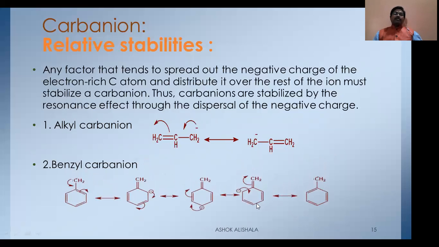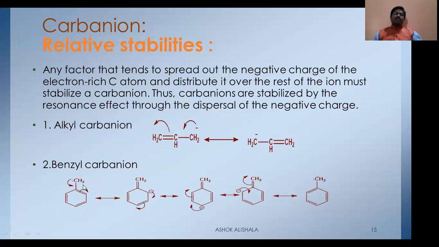In the case of the benzyl carbanion, you can see the benzyl here has a negative charge. It will be shifted or shared between the carbon and the benzene ring, and at the same time the pi bond electron is shifted to here, giving a negative charge. Like this, you can have the negative charge at this position and at this position and finally here.